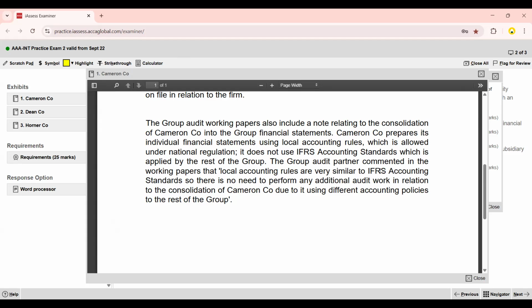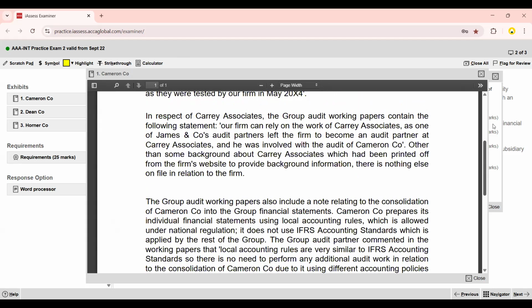The group audit partner commented in the working paper that local accounting rules are very similar to IFRS accounting standards. This is a wrong judgment by such an experienced person. Local accounting rules are very similar to IFRS, so there is no need to perform any additional audit work in relation to the consolidation of Cameron Company, despite it using a different accounting policy to the rest of the group. So that's it for Exhibit 1.